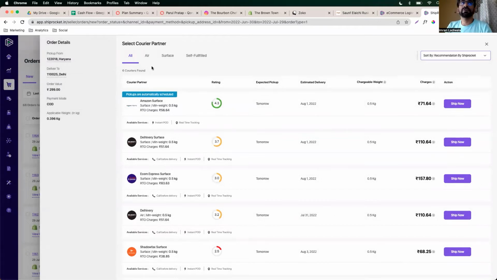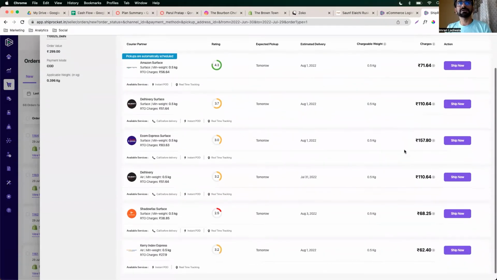Look at this. We are not going to ship via Amazon Surface because Amazon Surface requires you to have your Amazon bag. We won't have that. But let's look at others. There is Delivery Surface, which is going to charge us 110 rupees 64 paise.